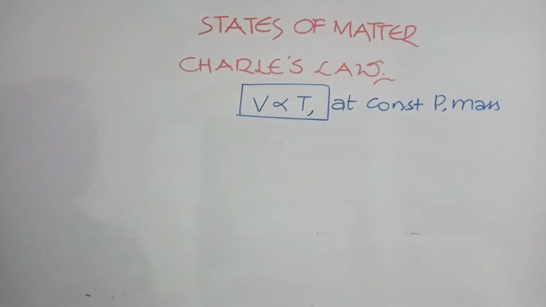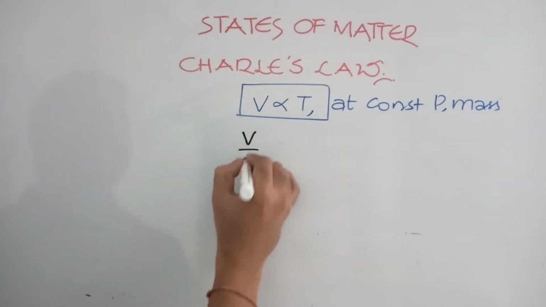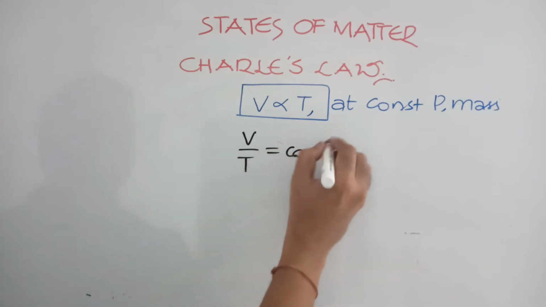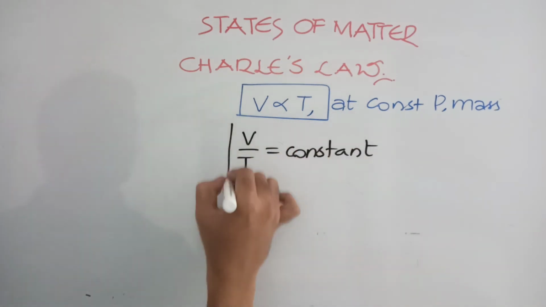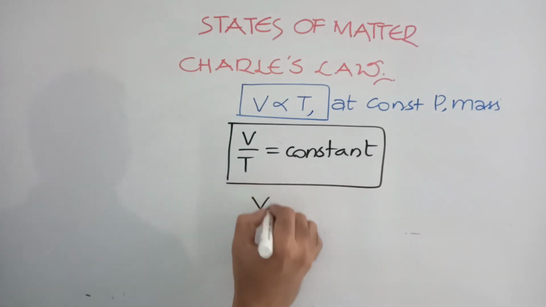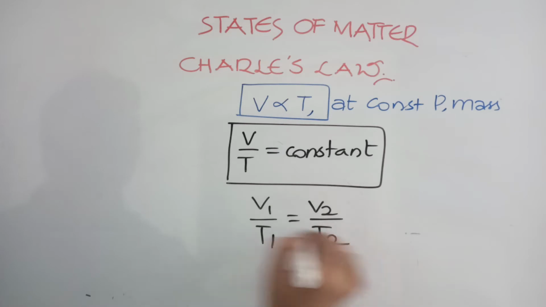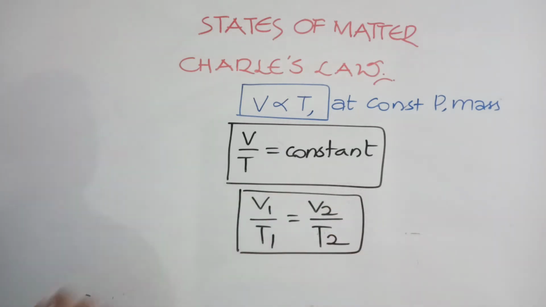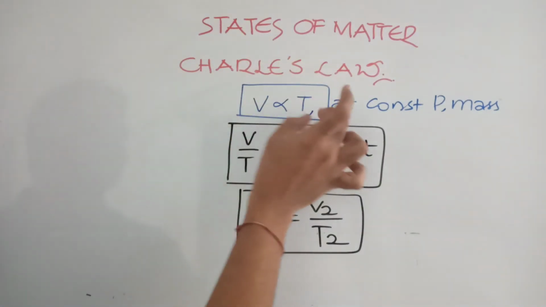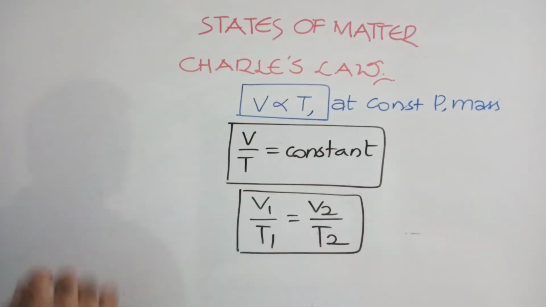V proportional to T, or you can say V by T is equal to constant, or you can say V1 by T1 is equal to V2 by T2. States of matter we are discussing: Charles law, volume directly proportional to absolute temperature. V by T is equal to constant. V1 by T1 is equal to V2 by T2.